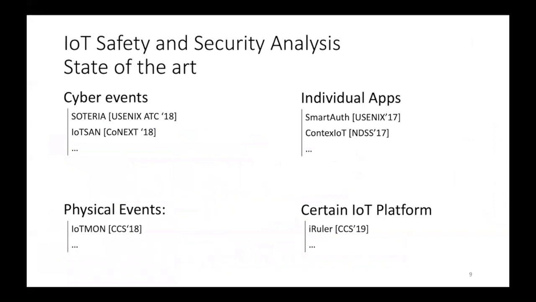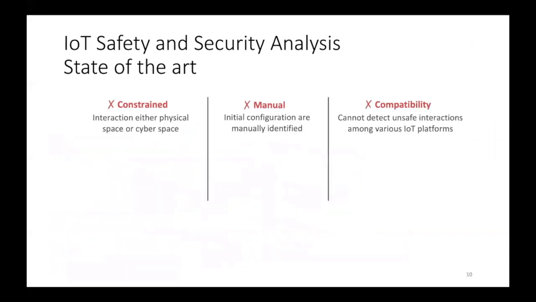Safety and security have been studied in the state of the art from different angles and different perspectives. In general, we identify three major limitations in prior work. They are constrained in terms of either considering physical space or cyberspace, but they don't consider both. The initial configurations of the IoT applications are manually identified. There are compatibility issues by focusing on certain IoT platforms without performing cross-platform analysis. Therefore, some unsafe interactions will not be detected.